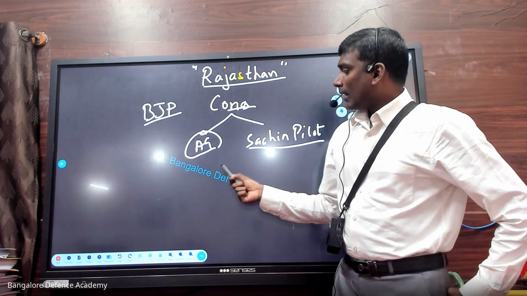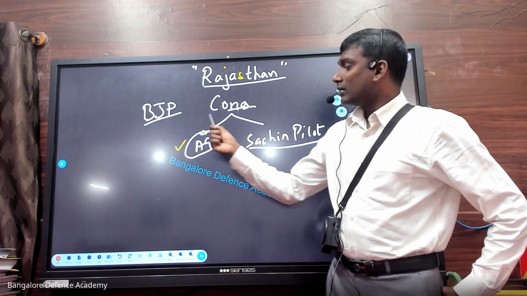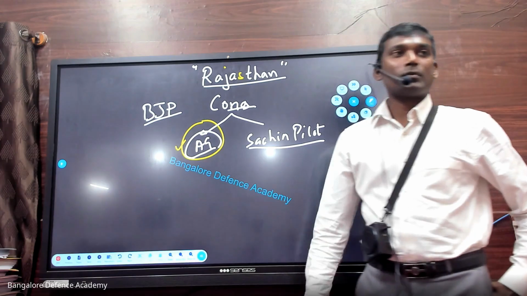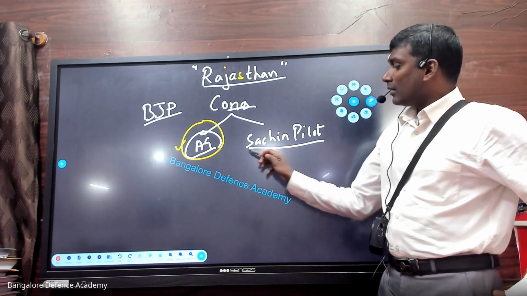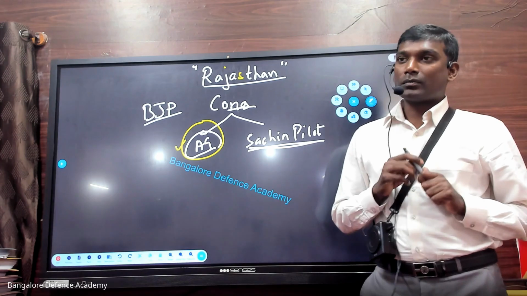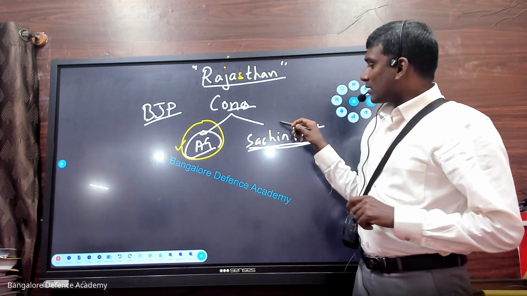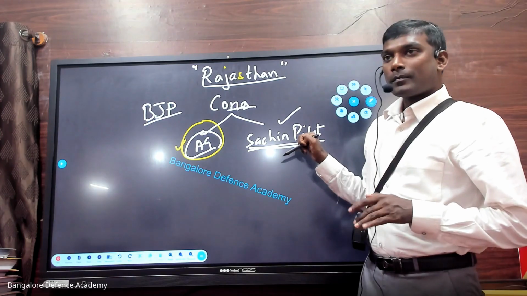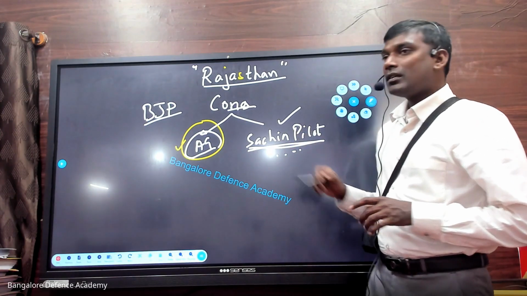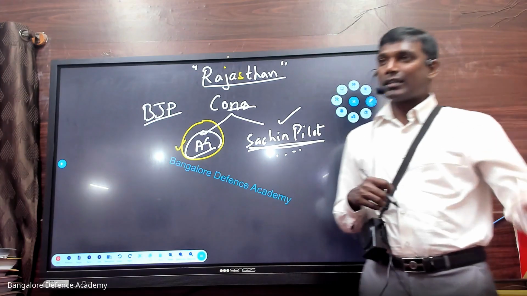Congress won, and after the Congress came to power, this guy got a chance to become chief minister, and he was also one of the partners. Now what happened? Sachin Pilot is a young guy. He wants something to be said or heard in the parliament.